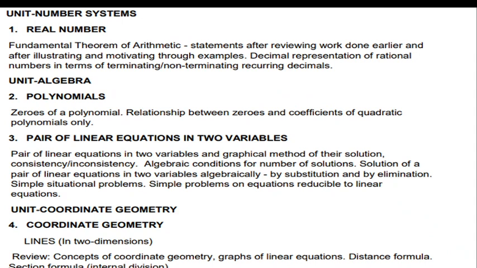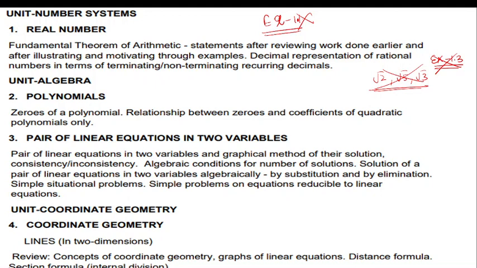Now, talking about the topics which are deleted from the syllabus. First of all, exercise 1.1, which is Euclid's division lemma, is not in the syllabus. So exercise 1.1 has been deleted. Now moving ahead, proving that root 2, root 5, root 3 are irrational is also being deleted from the syllabus. Which means that exercise 1.3 is also not in the syllabus. So kindly cut it in your books.